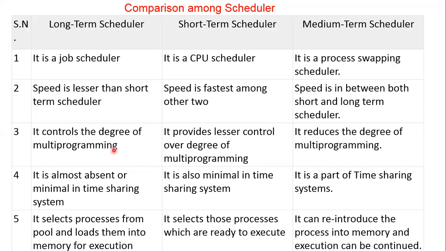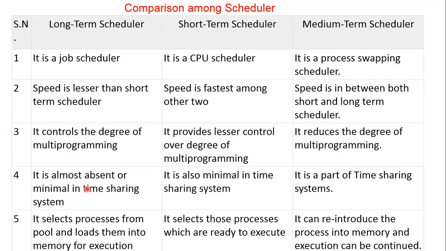And it controls the degree of multi-programming to certain extents. It provides lesser control over the degree of multi-programming. And it reduces the degree of multi-programming. And it is almost absent or minimal time sharing, because here in a long-term scheduler, the process has to wait for a longer time. So there won't be a concept of time sharing at all.